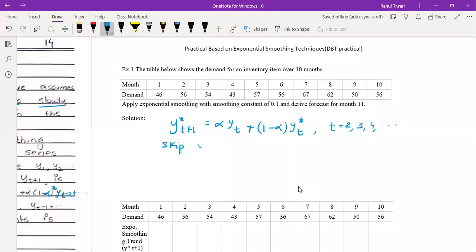y1 star, and take y2 star is equal to y1.